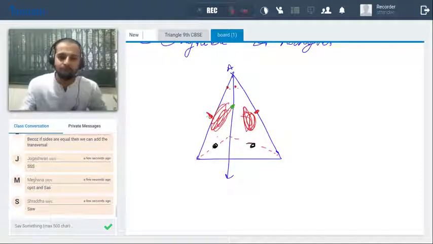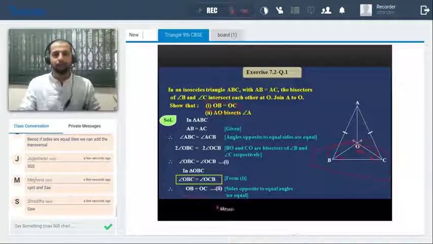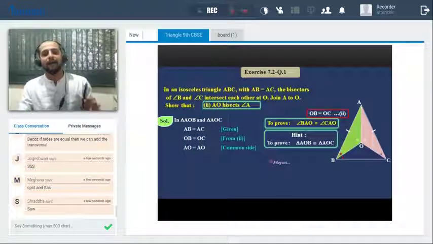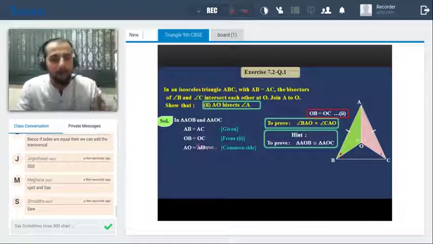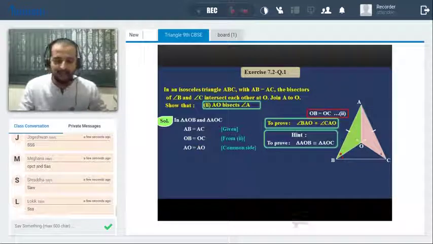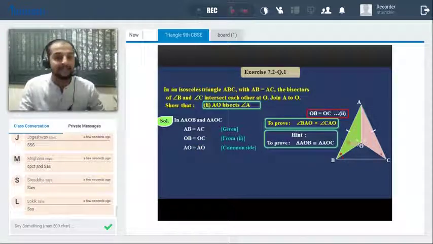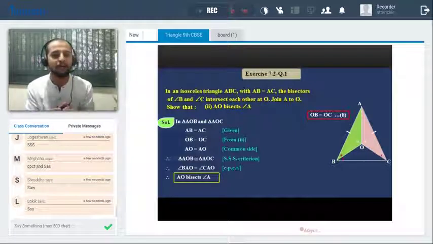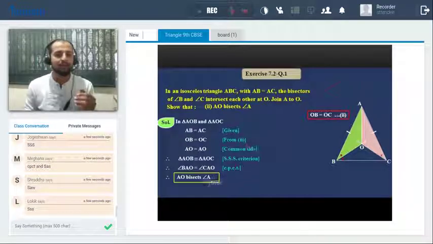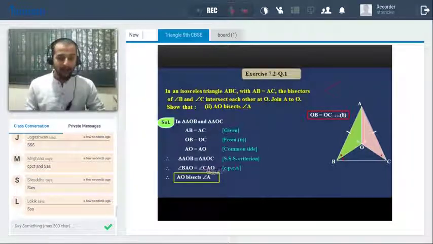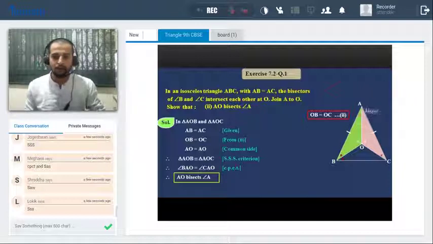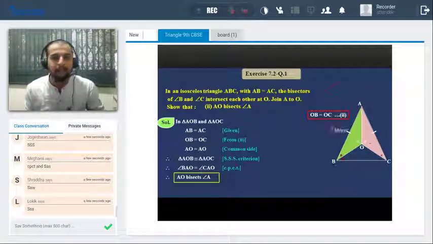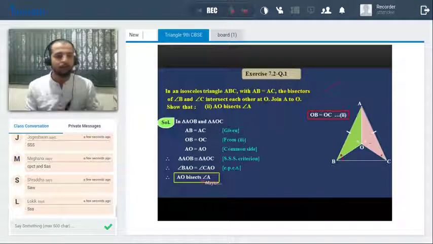So which criteria can we use here? Yes, definitely we can use the SSS. So by SSS, you can observe all other sides here. So by SSS, can I say these two highlighted triangles are congruent? Yes. If the two triangles are congruent, is it hard to say their corresponding parts, corresponding angles are congruent? So definitely we can say the corresponding angles are congruent. If these two angles are congruent, then it's not hard to say that AO is bisector of BAC. So that is what we have to prove. So any confusion in this sum?